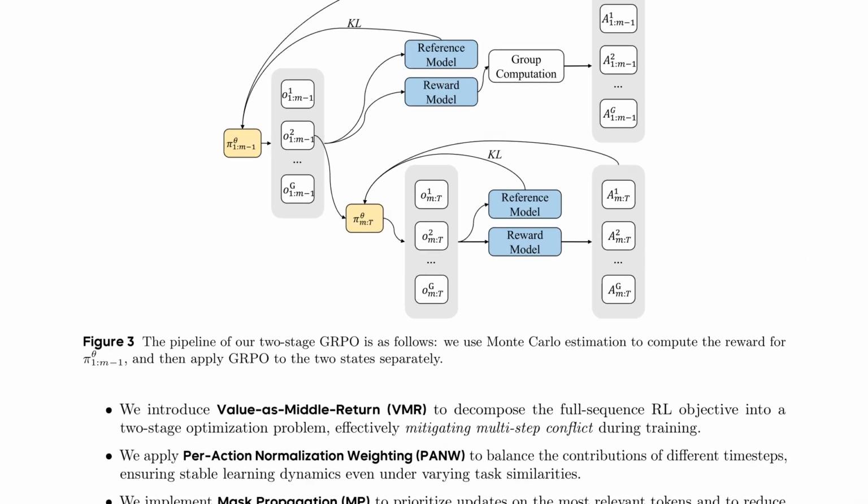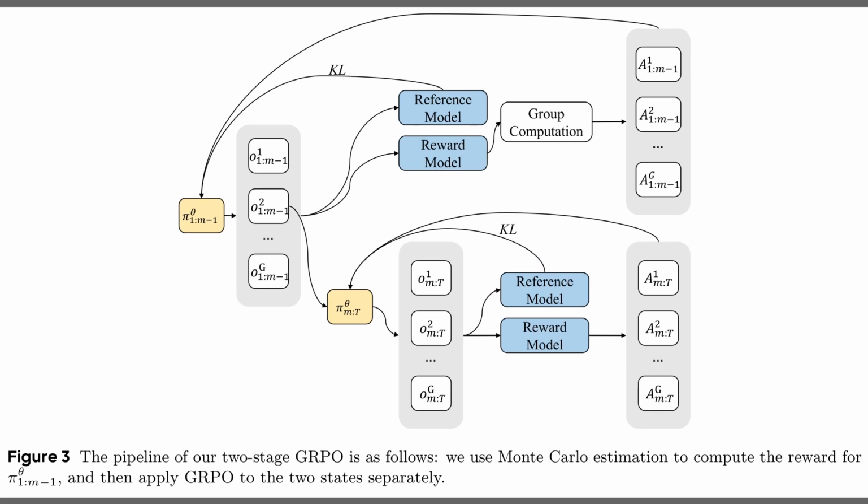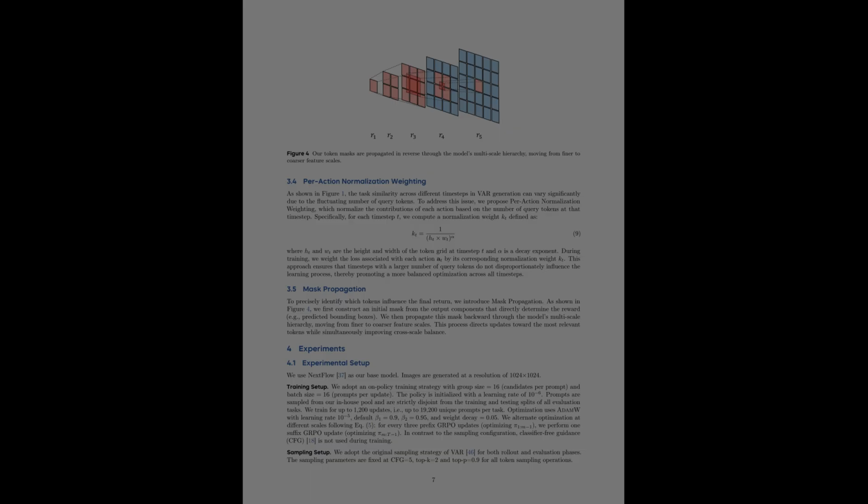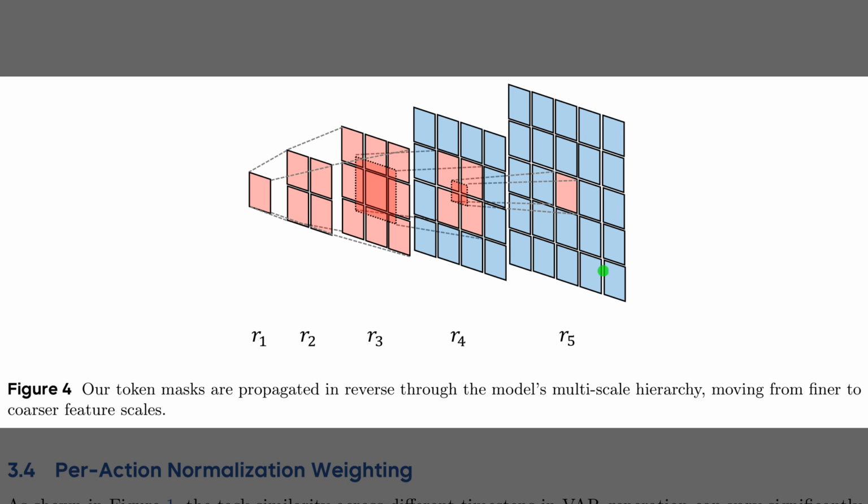Alright, Figure 3 details the solution, which the authors call value as middle return. The diagram visualizes the two-stage pipeline, where the optimization is split at a middle time step, M. In the top branch, the prefix policy generates the initial coarse structure, receiving an intermediate reward estimated via Monte Carlo sampling. Then, the bottom branch handles the suffix, refining the details to complete the generation. By decoupling these stages, the framework isolates the optimization effects, preventing the high-resolution later steps from destabilizing the foundation laid by the early steps.